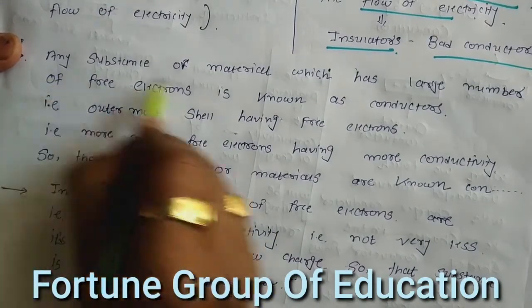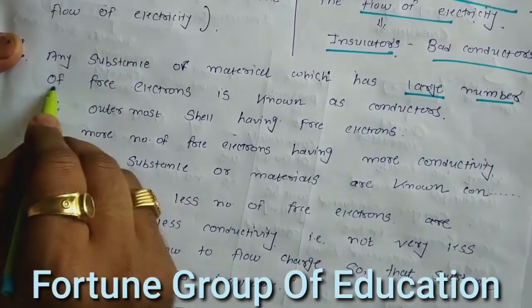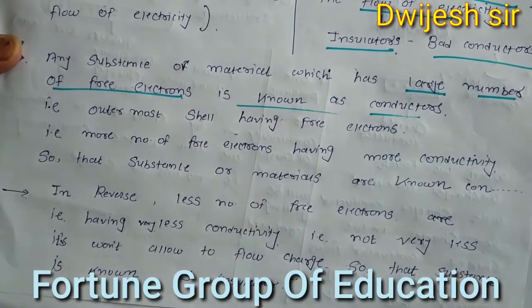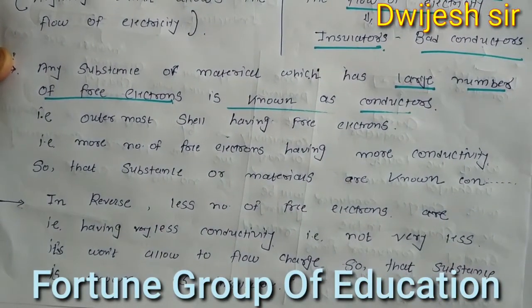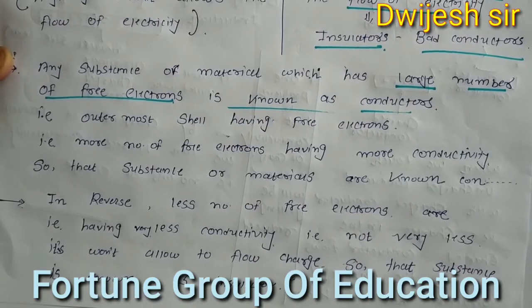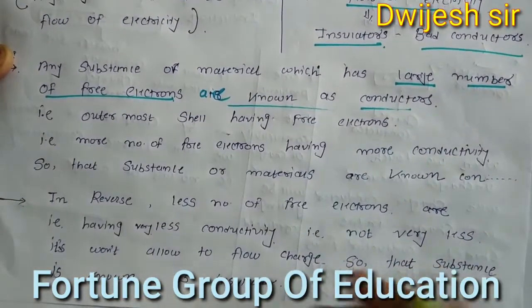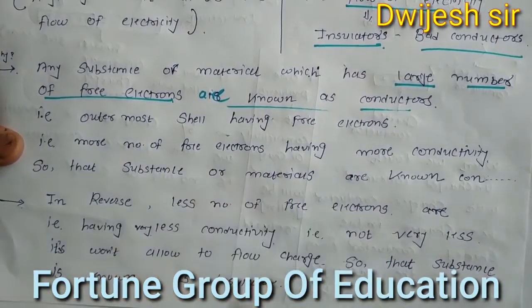The answer is that any substance or material which has a large number of free electrons is known as a conductor. Materials having free electrons in the outermost shell are known as conductors.